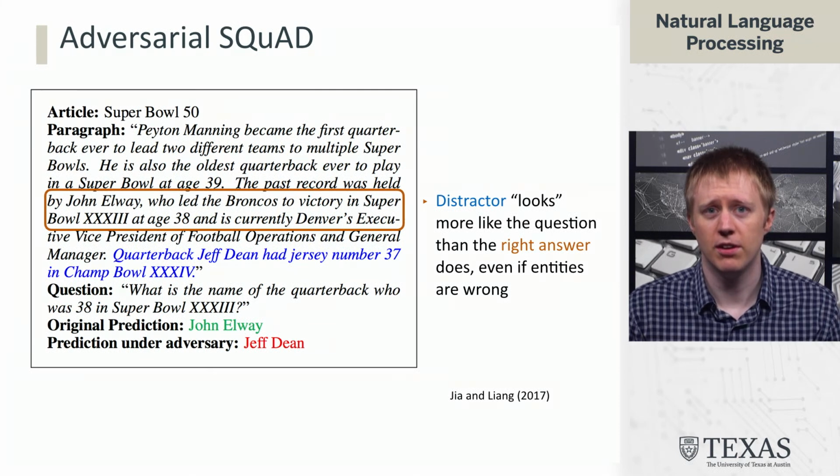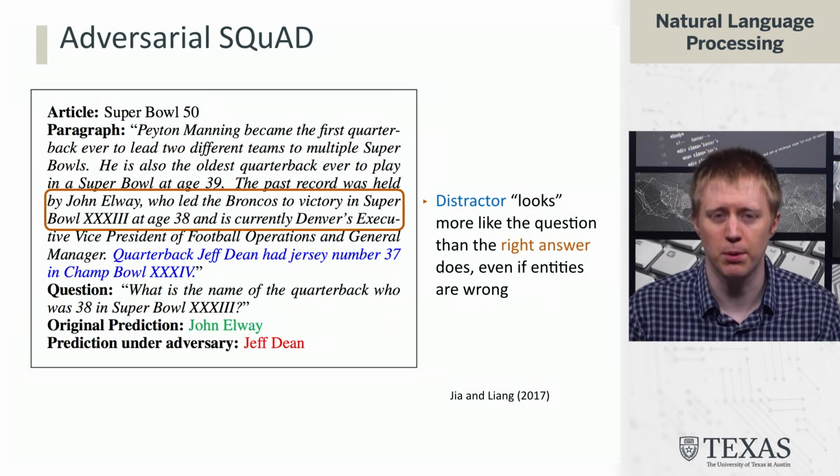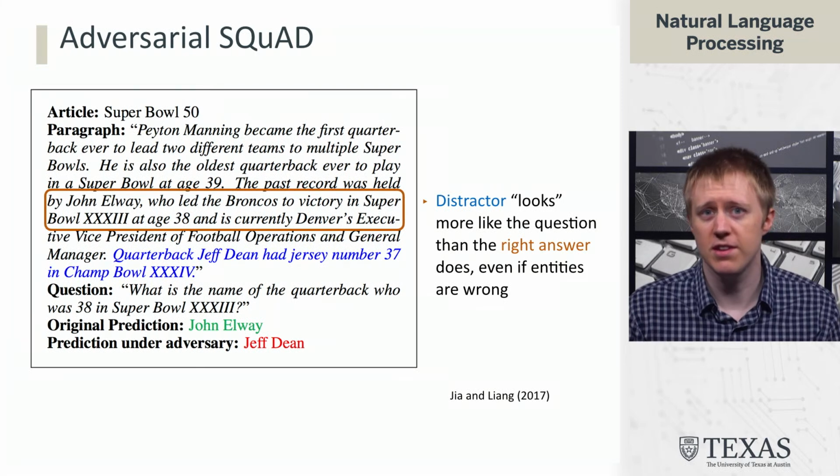That's the right answer, but it doesn't look exactly like the question. And so when you add this sentence in blue at the end, quarterback Jeff Dean had jersey number 37 in Champ Bowl 34, even though these entities are totally unrelated, the sentence structure matches very well.